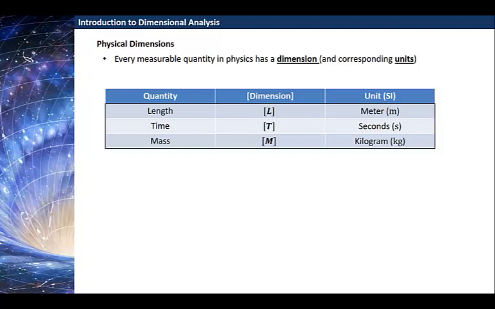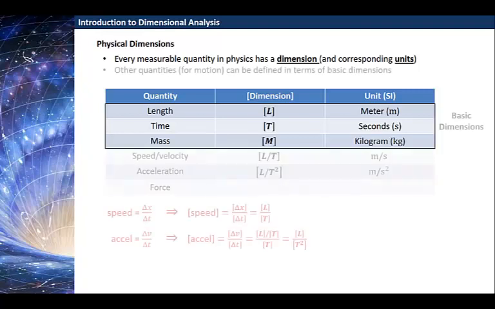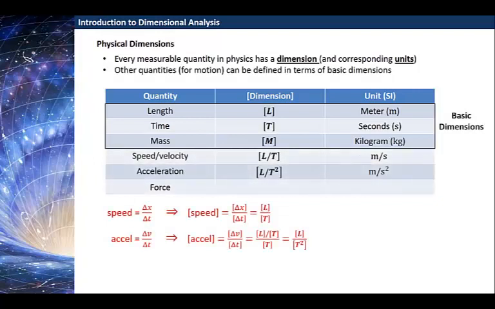Sometimes we will talk back and forth between dimensions and units. We're really talking about the same things, although we'll try and stick with dimensions itself. What about other quantities? Well, other quantities in physics can be defined in terms of these basic dimensions. Here we're just sticking strictly to motion, and so let's talk about the next quantity we usually talk about in physics, which is speed or velocity.